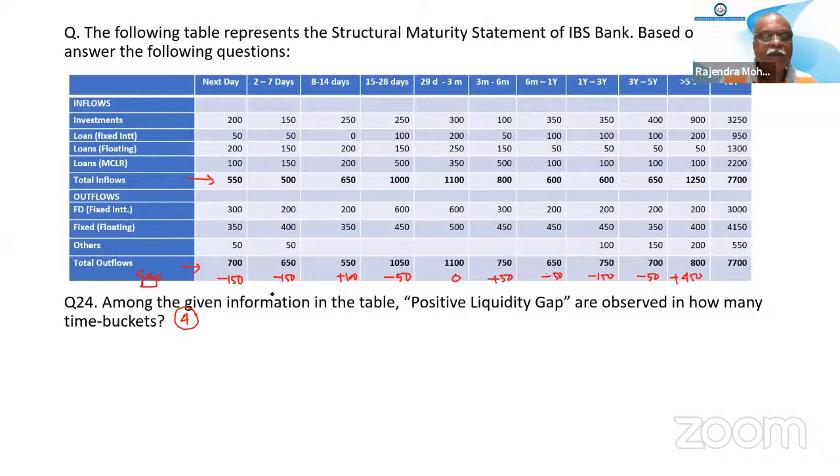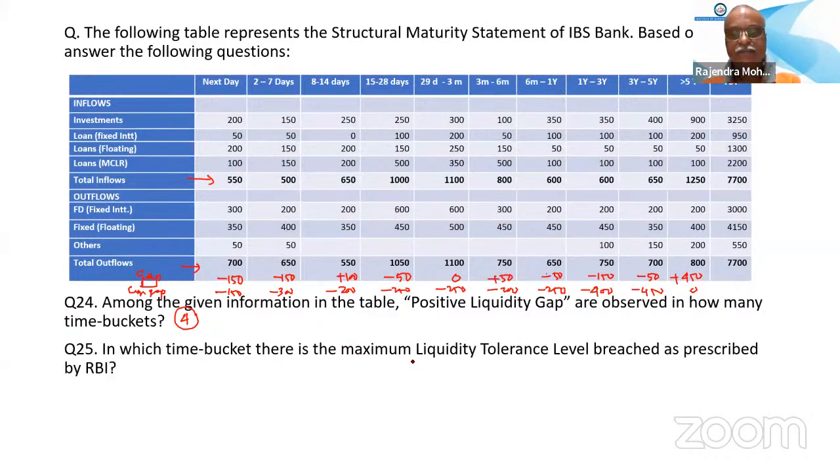Now we have to find the cumulative gap also. Let us find the cumulative gap for all the buckets so that the next question can be answered. The cumulative gaps are: minus 150, minus 300, minus 200, minus 250, minus 250, minus 200, minus 150, minus 250, minus 400, minus 450, 0. Okay.